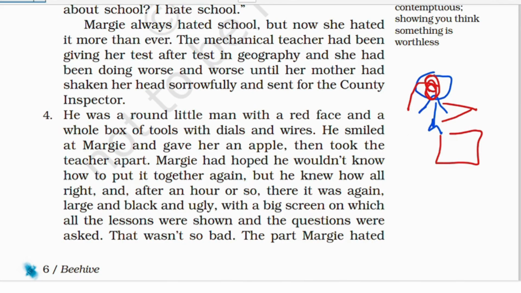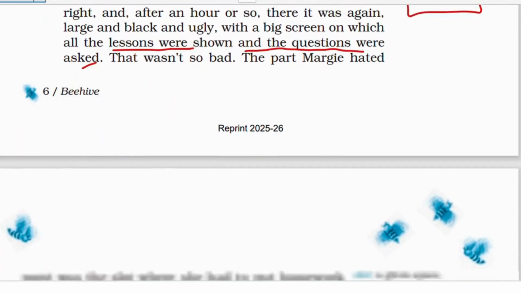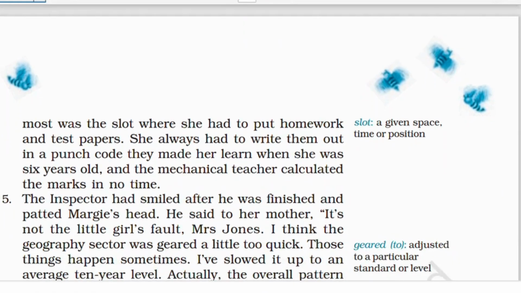Let's break it down. Obviously the county inspector fixed the whole mechanical teacher, and its face was again very ugly, black, with a very large screen, and on that screen the lessons for Margie were shown and the questions were also asked. But that wasn't the worst part for Margie. The part that she hated the most was the slot where she had to put her homework and test papers. There was this small slit or slot.